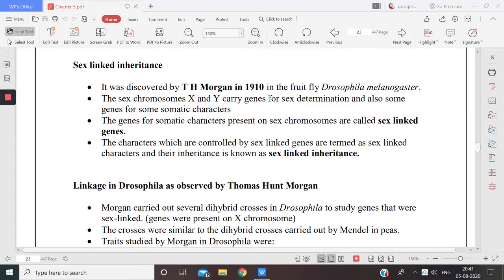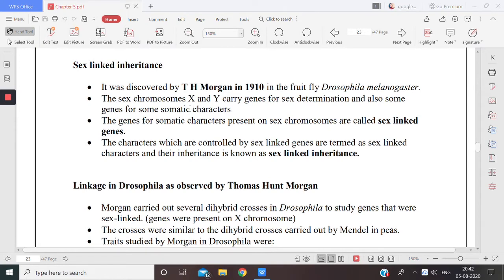But along with the sex genes, they also had some other genes which were representing the somatic characters. Now, what do you mean by somatic characters, children? There are two types of cells in the body. One are the germ cells and the other are the somatic cells.